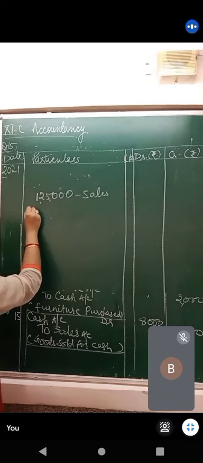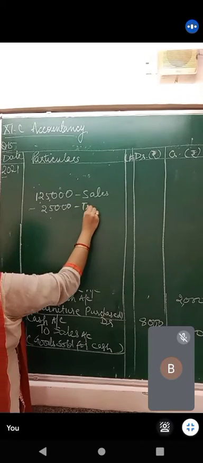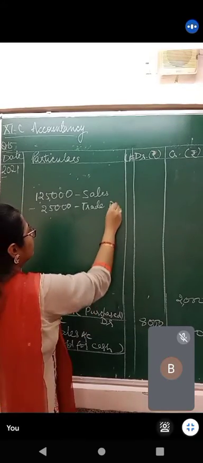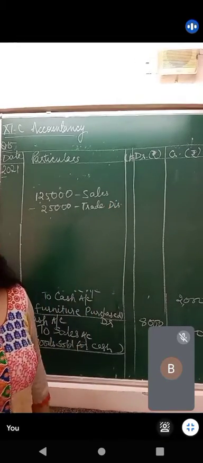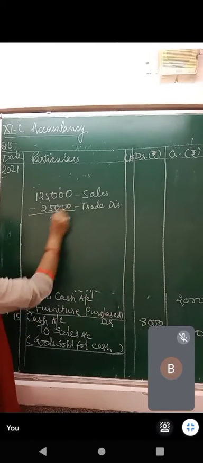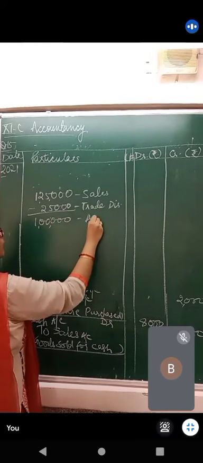So what you are going to do? 1,25,000 minus trade discount. This is rough work. Please don't do it in the particulars column. We will subtract the trade discount, and we do not have to show this anywhere in the books. This is for our calculation. This is the actual amount of sales.